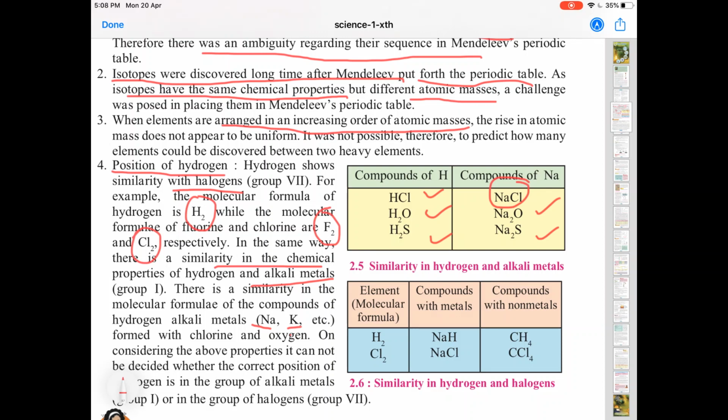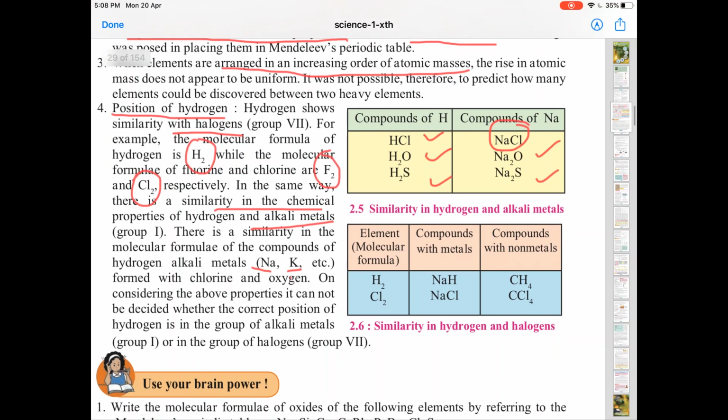So placing hydrogen was a big issue, and it could not be decided whether the correct position of hydrogen is in the group of alkali metals or in the group of halogens. For the exam, write this point exactly as follows. Hydrogen shows similarity with halogens. For example, the molecular formula of hydrogen is H2, while the molecular formulas of fluorine and chlorine are F2 and Cl2.